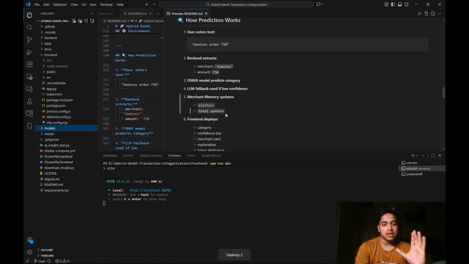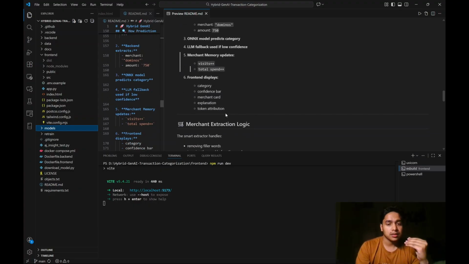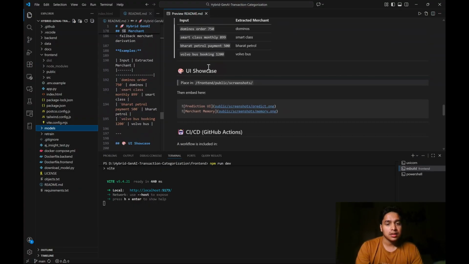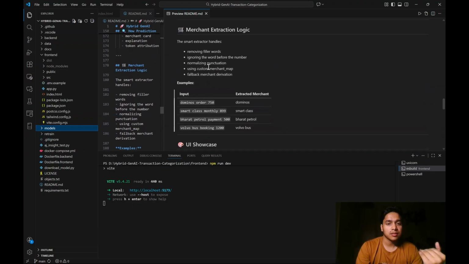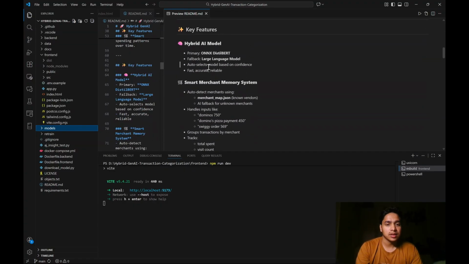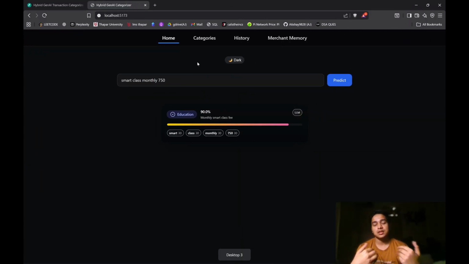This is my three-layered approach to solving this problem of categorizing financial transactions using AI. And that is how this works. My README also explains this in great detail. You can read it, but we don't want to see all that, do we? So let's move on. There are some other functionalities to this as well.